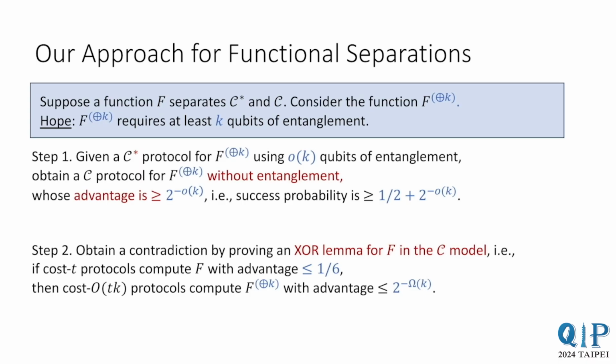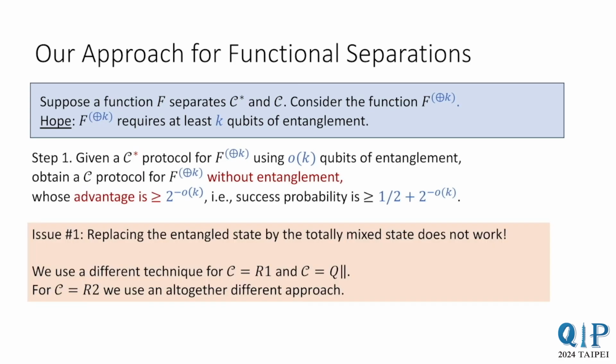This is the overarching idea, but it turns out that there are some hurdles in implementing these. I'll now describe some of these hurdles. The first difficulty is in implementing step 1. Given a protocol that uses entanglement, how do you produce a protocol that doesn't use entanglement and still has a relatively large success probability? The usual idea behind such arguments is to replace the entangled state by the completely mixed state.